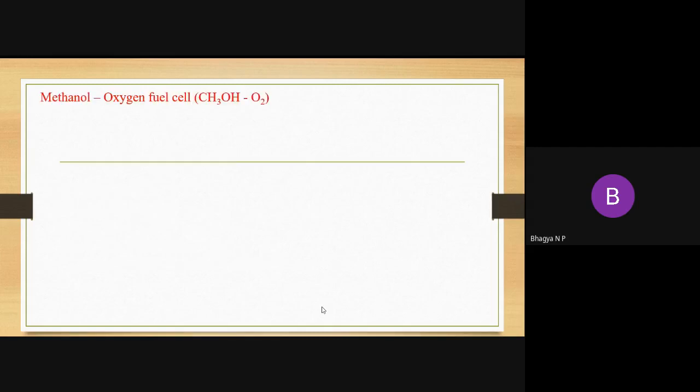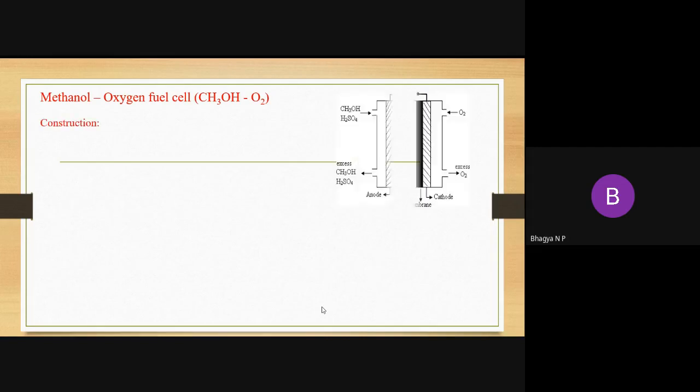Now we'll move on to the construction, working and applications of the methanol oxygen fuel cell. First we'll start with the construction. When you look at this diagram, this is the construction of the methanol oxygen fuel cell. At the beginning of the session, when I explained the fuel cell definition, I said that the fuel is always supplied through the anode and the oxygen or oxidant is supplied through the cathode.